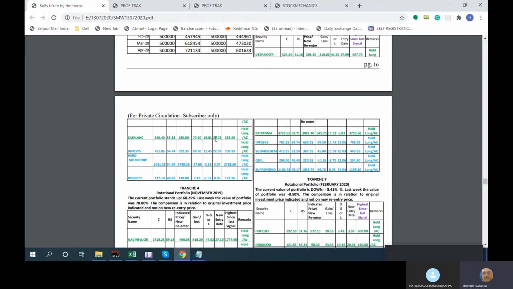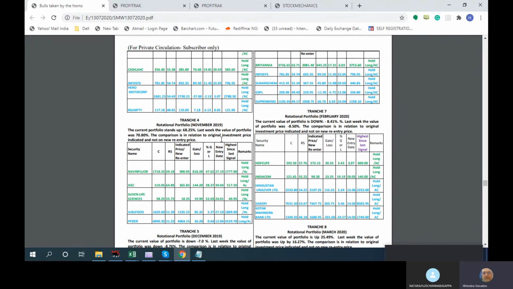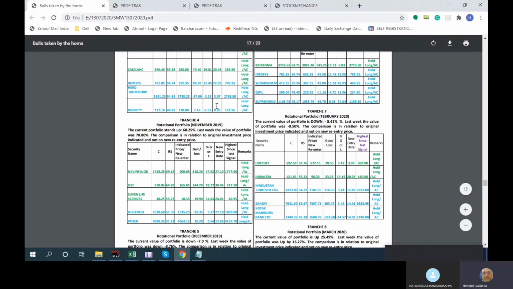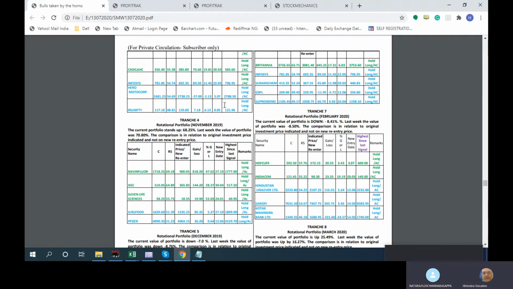Somebody who wants to avoid any crashes coming in and hurting the portfolio should note that most of the portfolios which were there up to January, even the August one, were up by 15%, 16% at that time. Even the August 19 portfolio in January was about 14, 15, 17%. In that range, it fluctuated.